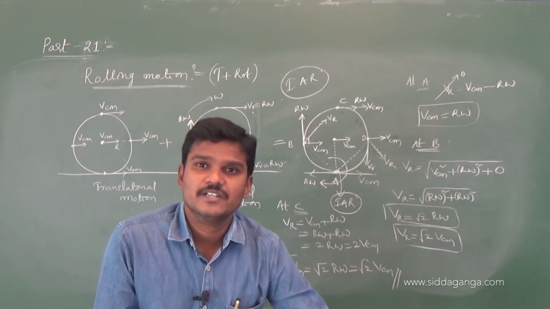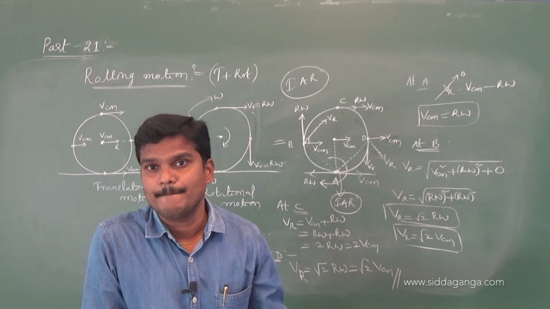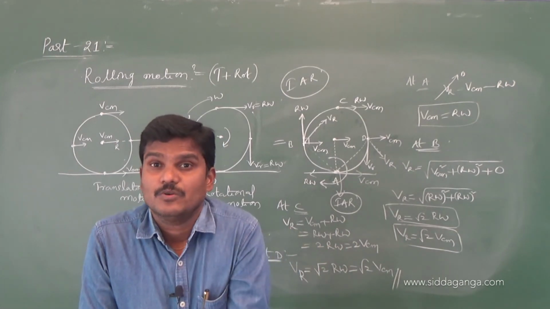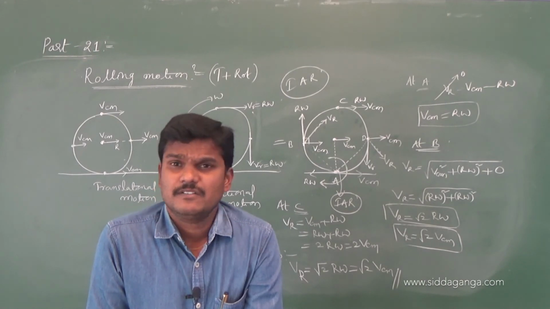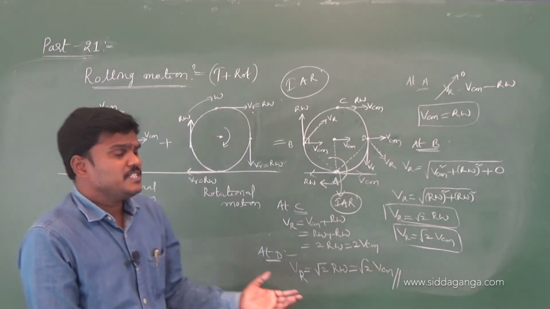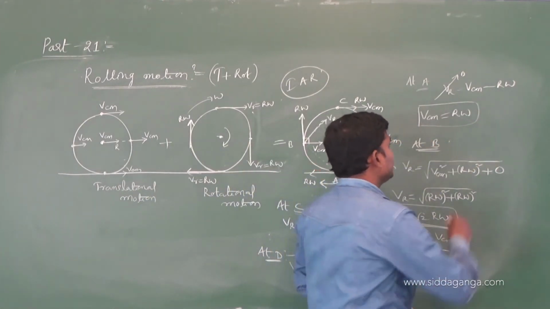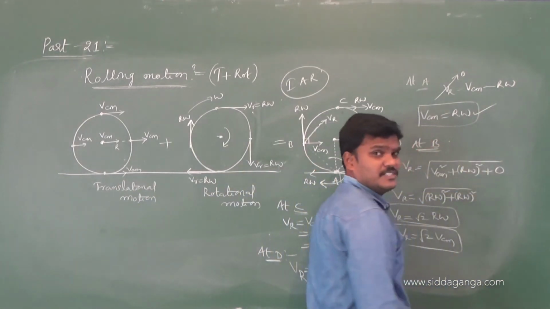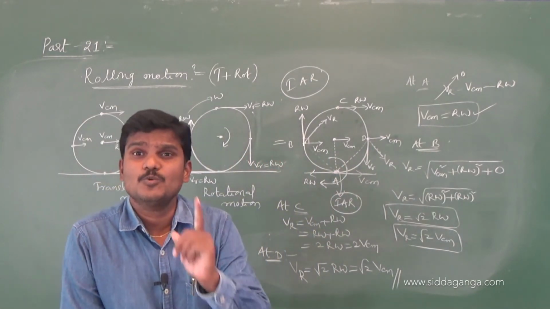So right now I just started the introduction of rolling motion without slipping. And one more is possible: rolling motion with slipping is also possible. VCM equal to r omega is the condition for a body rolling without slipping.